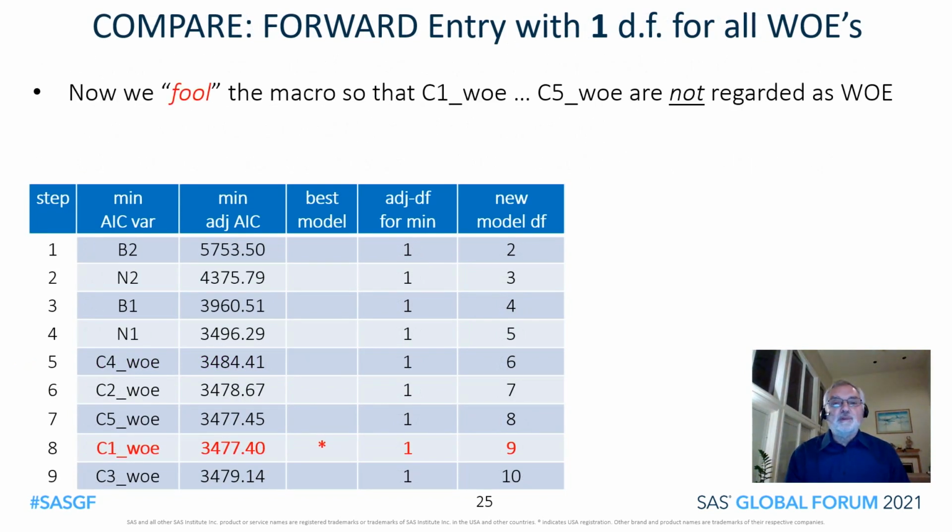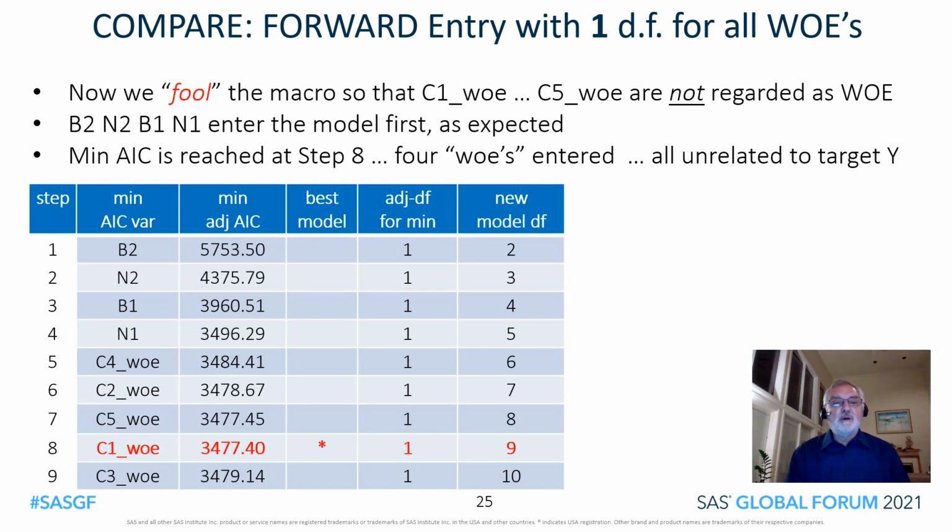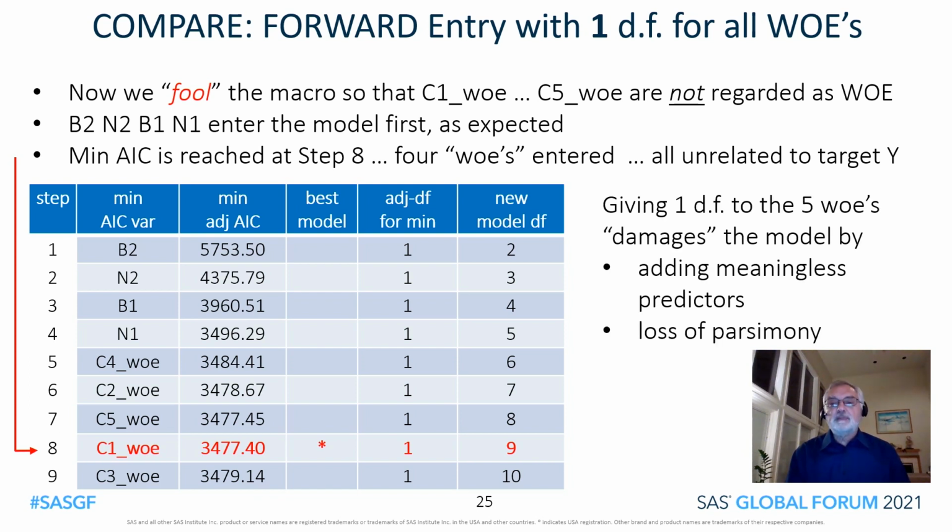We now fool the macro so that C1_WOE up through C5_WOE are not regarded as weighted evidence coded predictors. The macro regards them as having just 1 degree of freedom. We run the macro and we get the first 4 variables just as expected. The minimum AIC is reached at step 8. 4 WOEs are entered, and remember, they're all unrelated to the target. So in this example, giving 1 degree of freedom to the 5 WOEs damages the model by adding meaningless predictors and loss of parsimony.